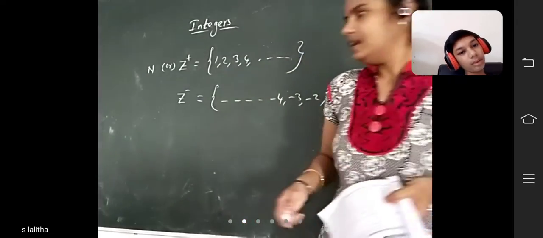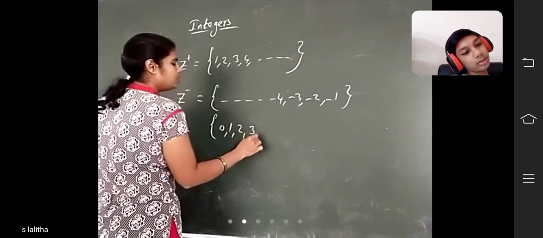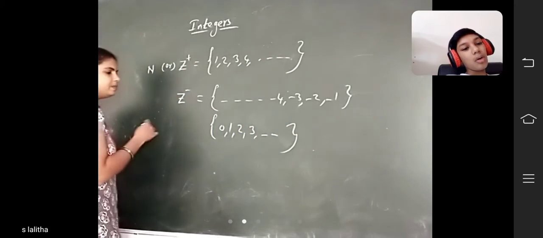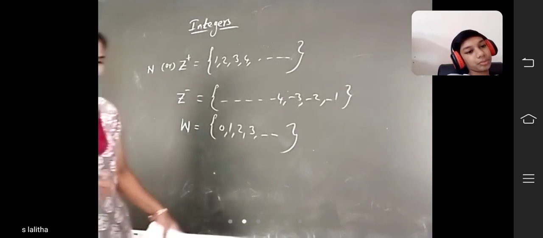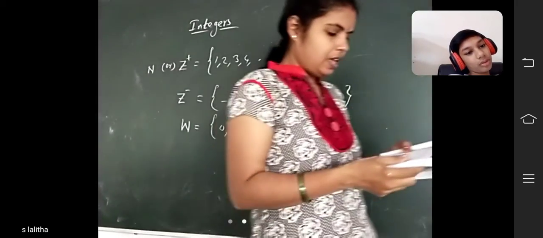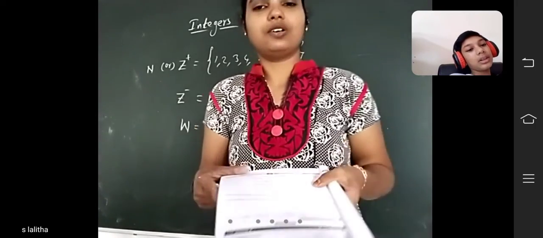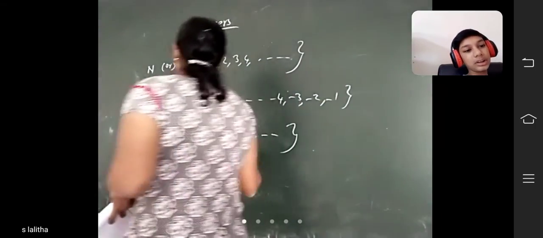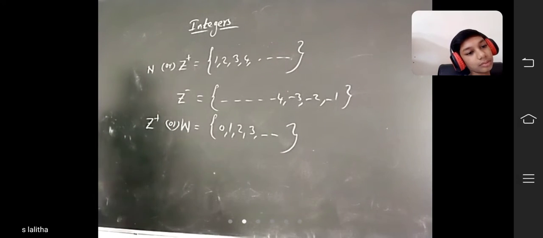And the set of 0, 1, 2, 3, and so on. What do you call this one? The set of whole numbers. It is also called the set of non-negative integers. How can you represent this one? Z plus.